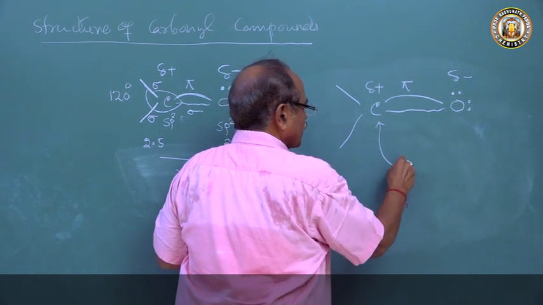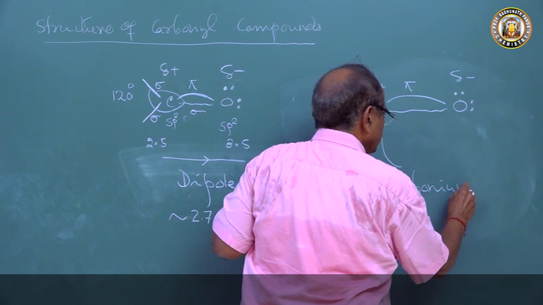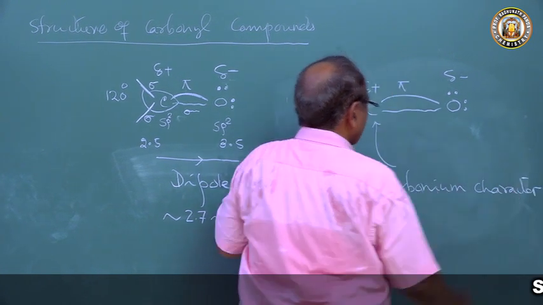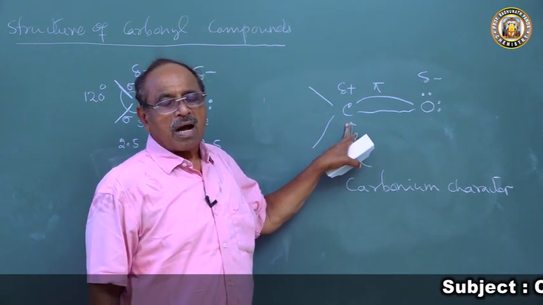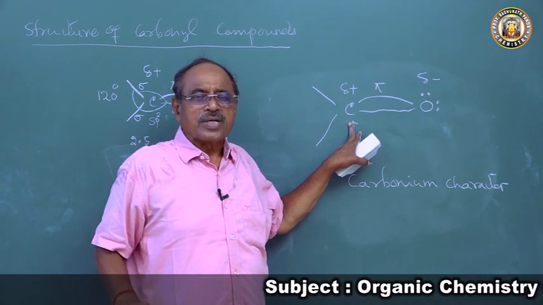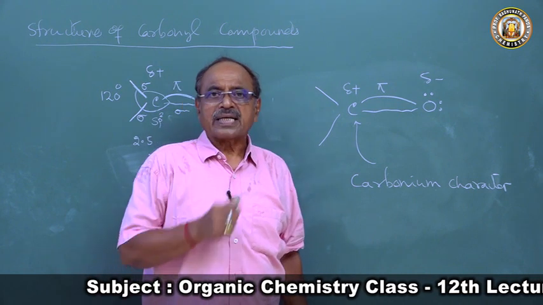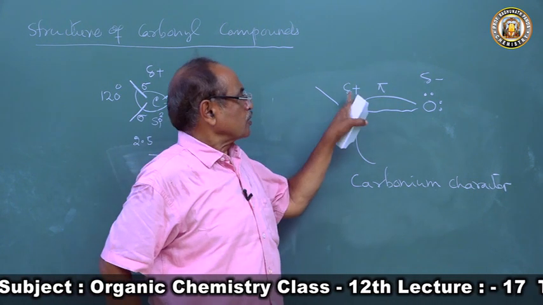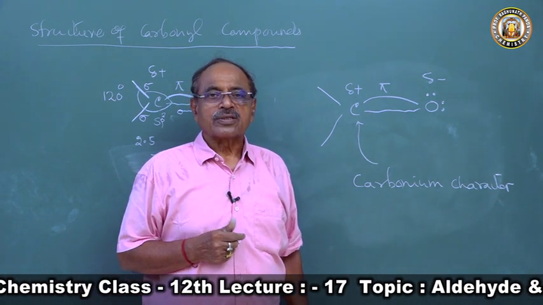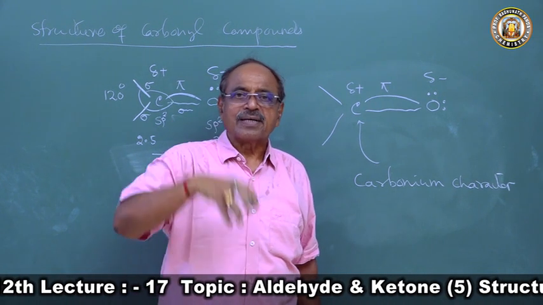So this carbon atom has a carbonium character. The carbonyl carbon in both aldehydes and ketones has a carbonium, or carbocation, character. What is that? Delta positive charge. Electron deficient. So it acts as an electron deficient site in the molecule.